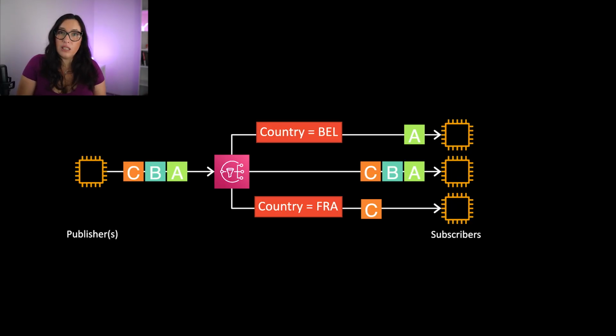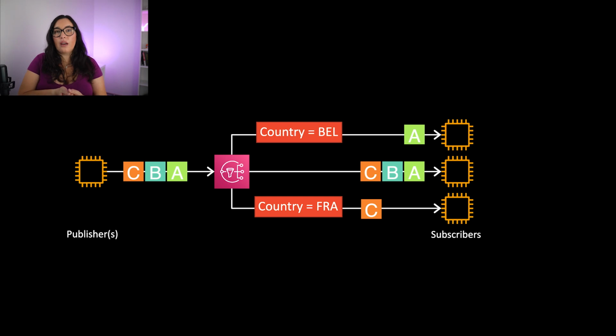In the queues, we saw that the target is pulling out the messages. So when the Lambda function was ready, it was taking one message. In this case, it's just receiving them all. One cool thing about these topics is that you can have filtering. So this is one solution to not overload your targets. You might have targets that are interested in different things. So you can have filters in the messages, and those targets can subscribe to the different filters.